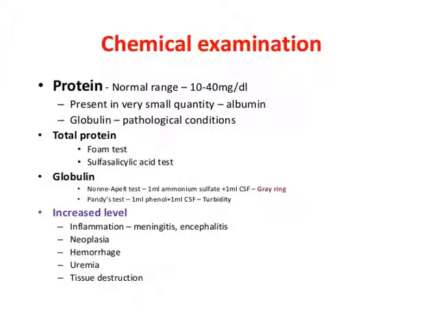The protein normal range, previously I have told, is 15 to 45, present in very small quantity, that is albumin, globulin. Pathological conditions: total protein we get in the sulfosalicylic acid test, and increased level is found in inflammation like meningitis, encephalitis, neoplasia, hemorrhage, uremia, tissue destruction, etc.